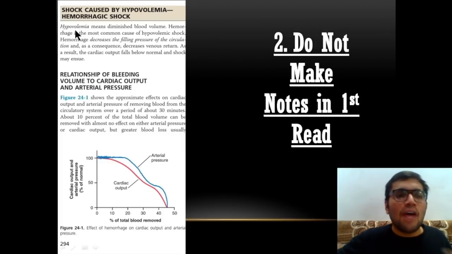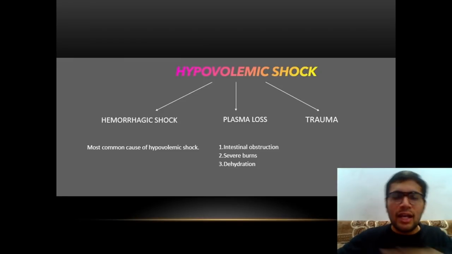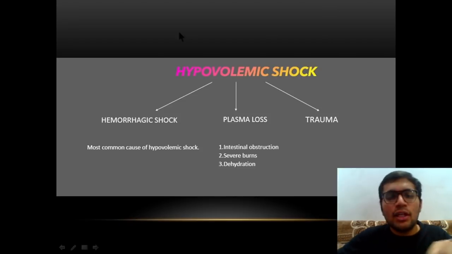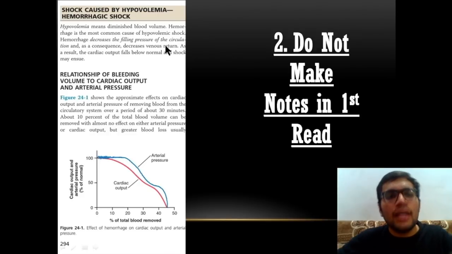Now this is the text, and now I will tell you the notes part of it. This is my notes. The link to my notes is given in the description, you can get them from there. Now the text says that hypovolemic shock can be caused by 3 causes, but in the notes you will simply write hemorrhagic shock, shock caused by hypovolemia.